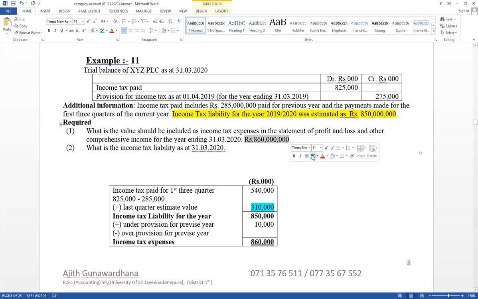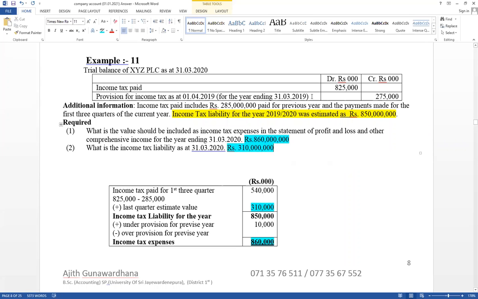And there's a liability also. As a liability, you have to consider only this year's last quarter estimate value. Therefore, requirement 2 answer: as a liability, 310,000. Therefore, this value should be included in the financial position.